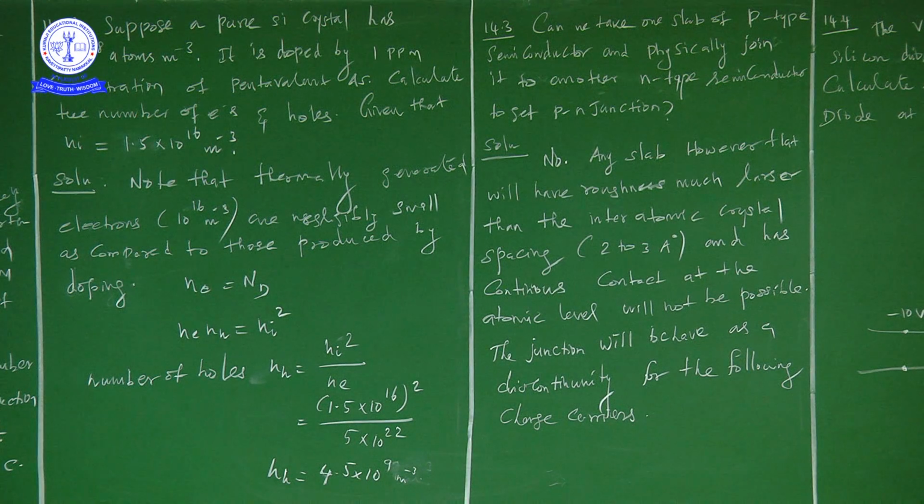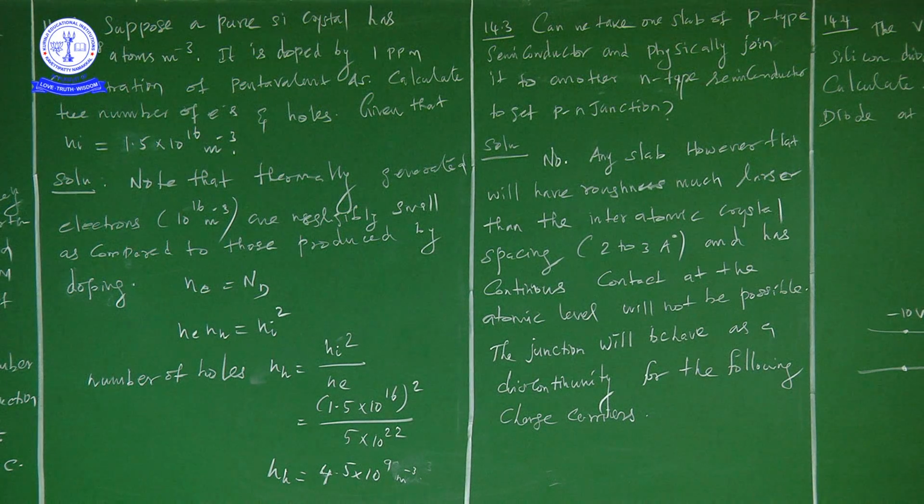Any slab, howsoever flat, will have roughness much larger than the interatomic crystal spacing, and hence continuous contact at the atomic level will not be possible.